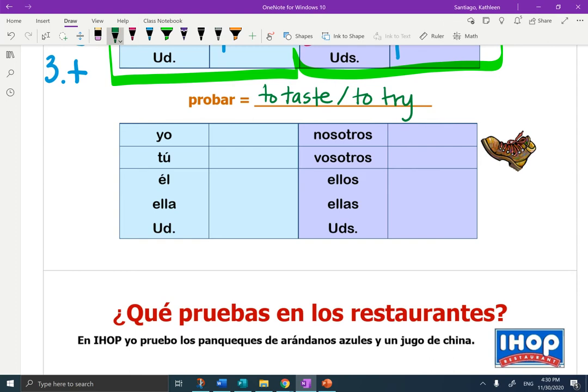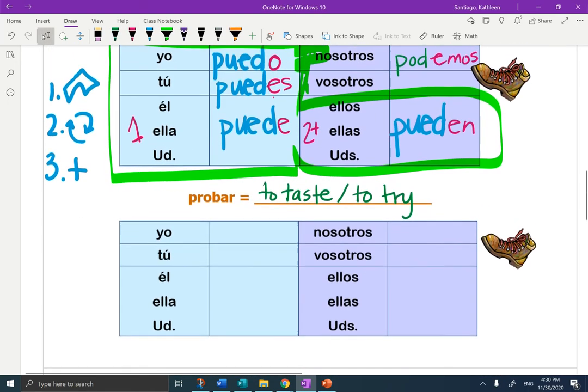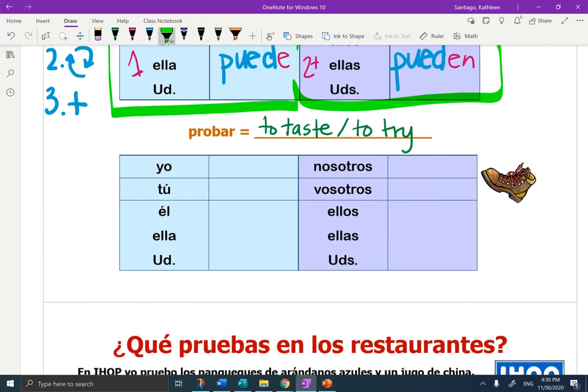Okay, so it becomes again, the 3-step process: chop, change, add. What am I chopping off? I'm going to chop off the AR, and I'm left with prob. This is the stem change right there from O to UE. So I'm going to write that in first.